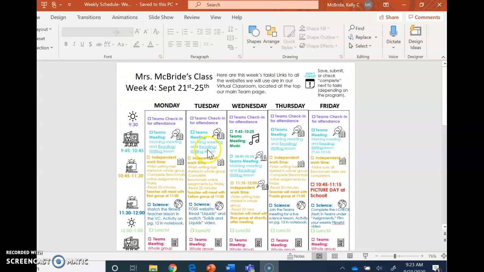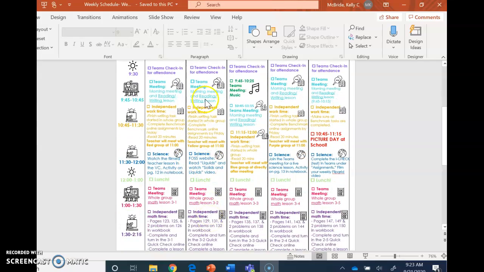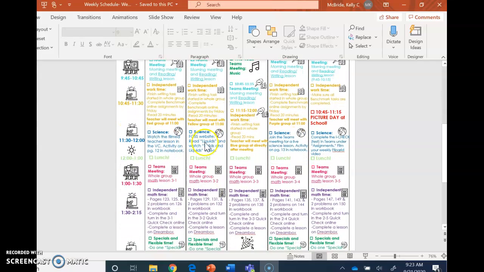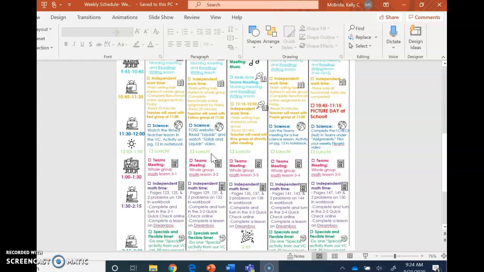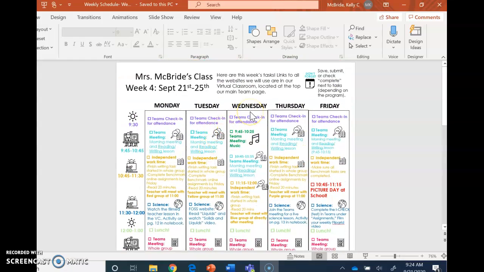All right. Tuesday looks very similar. The one piece that looks very different every day is science. So if you look down at science, it says you're going to go to the FOSS website and read liquids and watch solids and liquids video. Okay. Everything else on Tuesday is pretty much the same.